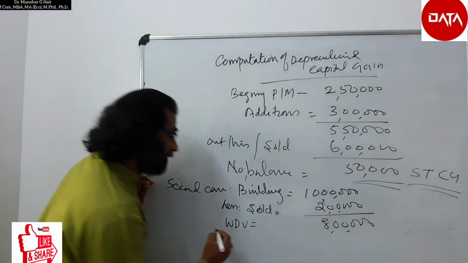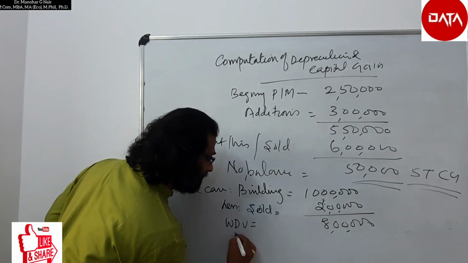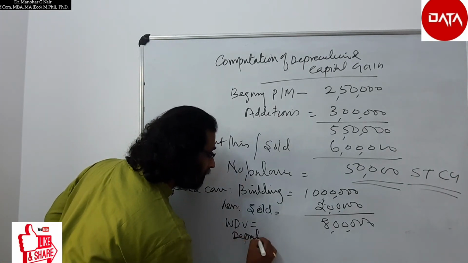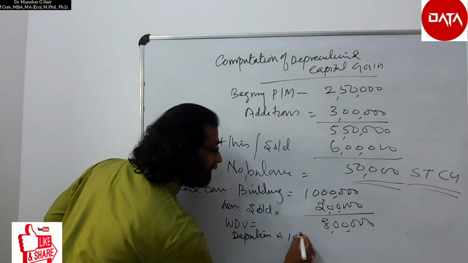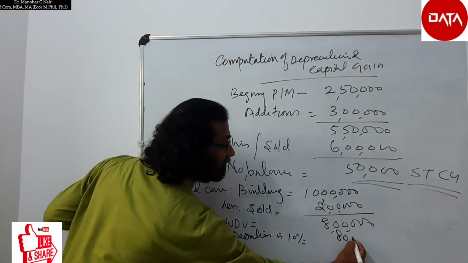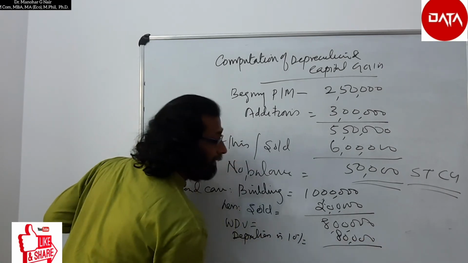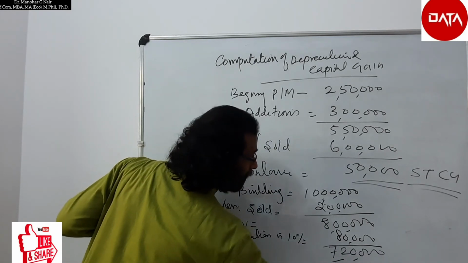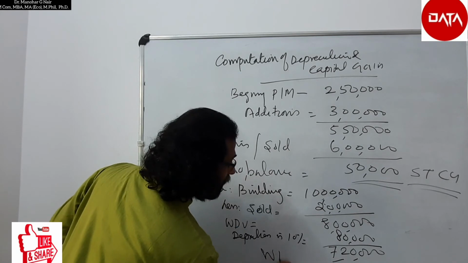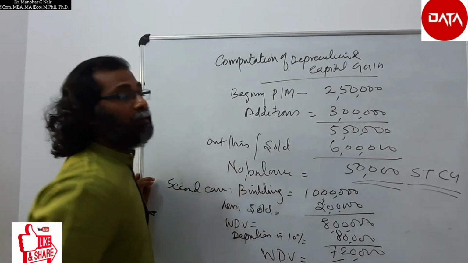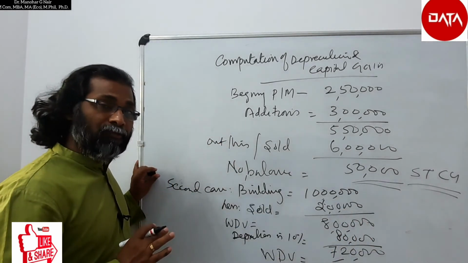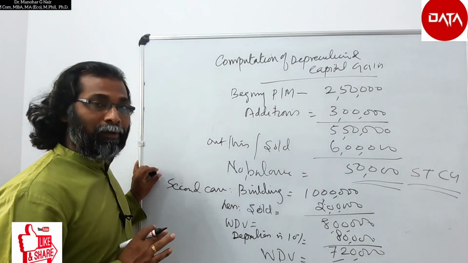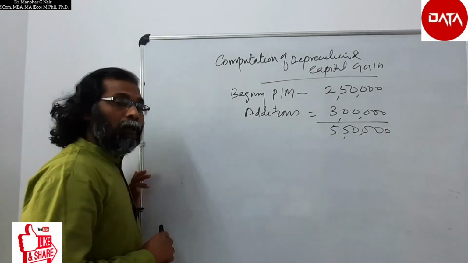Let us assume that the rate of depreciation is 10% here, so the depreciation to be charged here is 80,000, so that the written down value of this block of asset is 7,20,000. So this is the computation of depreciation and capital gain in the given case.